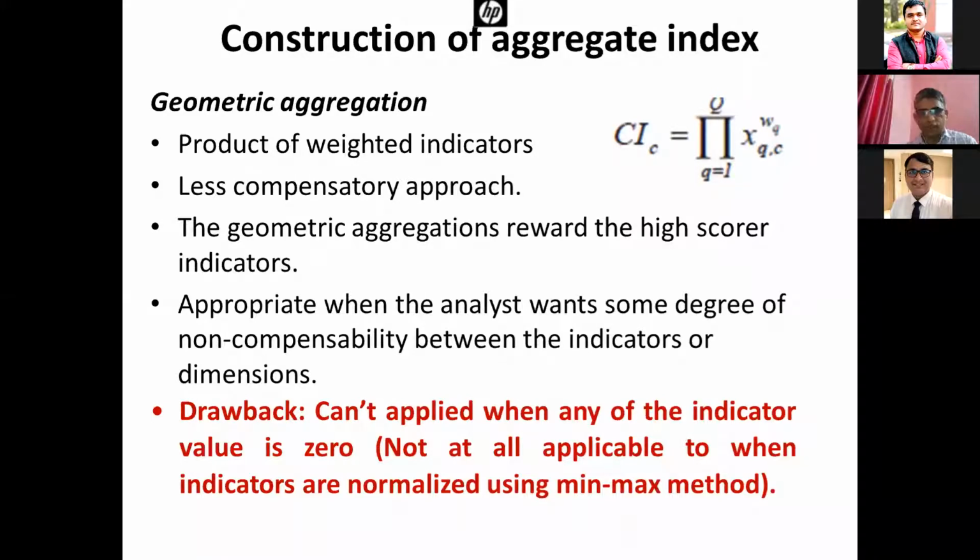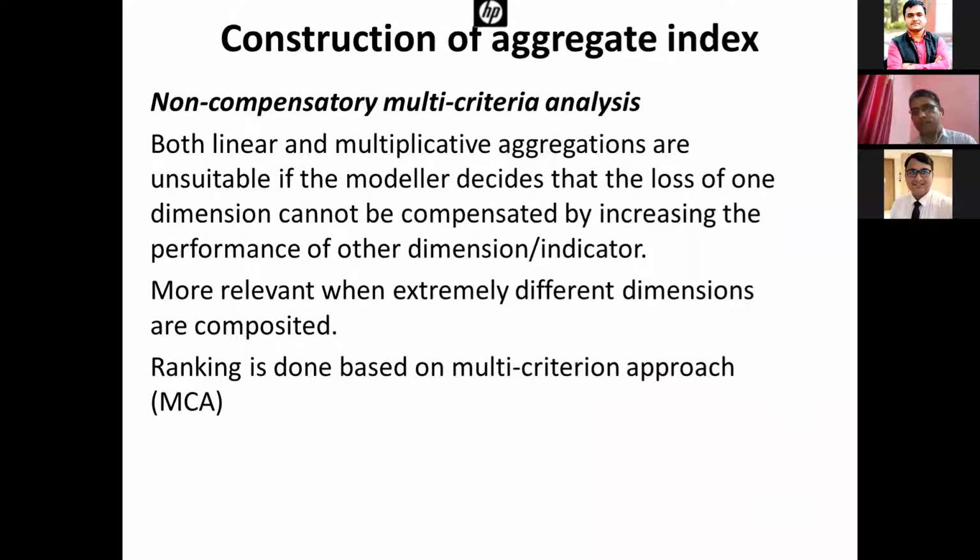As I said, it cannot be applied when any indicator value is 0. When using the min-max approach of normalization, we cannot use this, because in min-max, for at least one district or one state, the value will be 0.